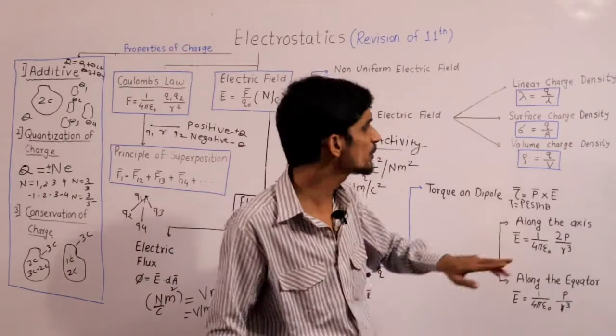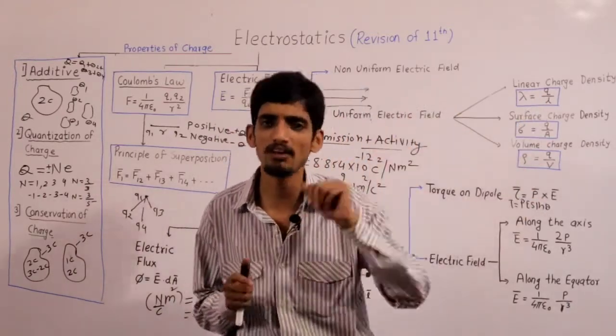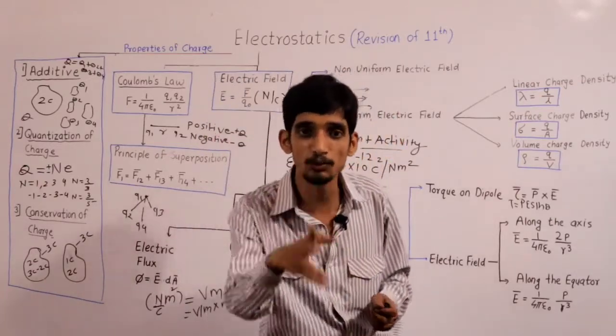And if you consider charge per unit length, it means what? If there is a 10 meter wire and suppose for 1 meter there is 1 coulomb charge, so for 10 meter, 10 coulomb charge.